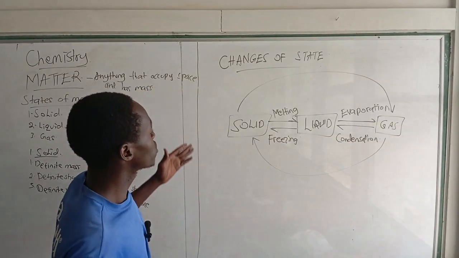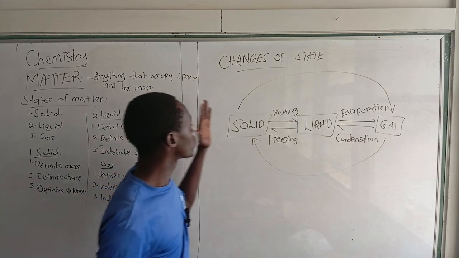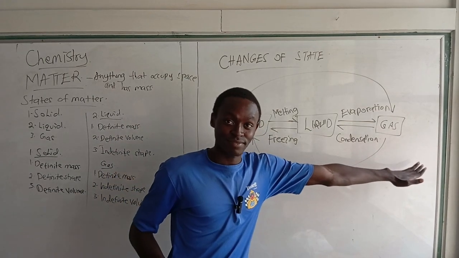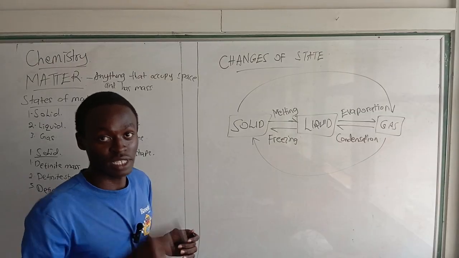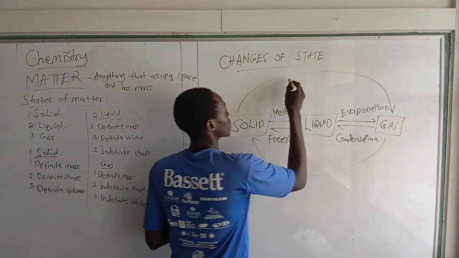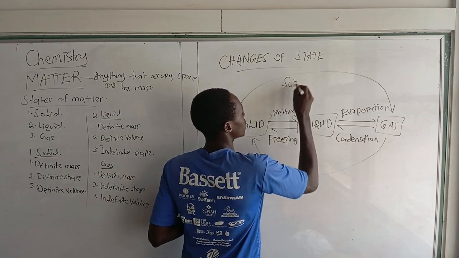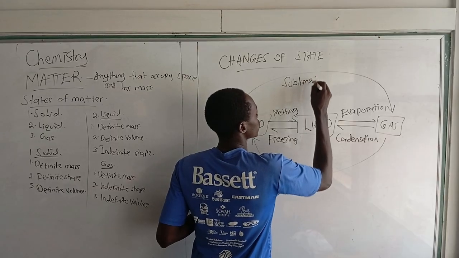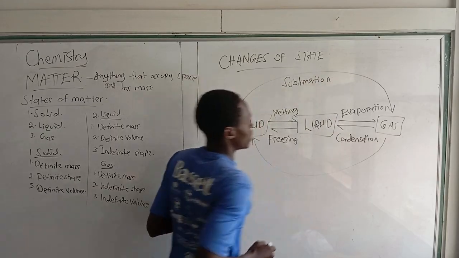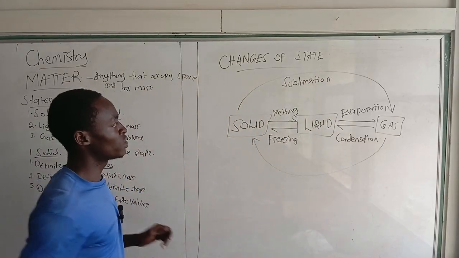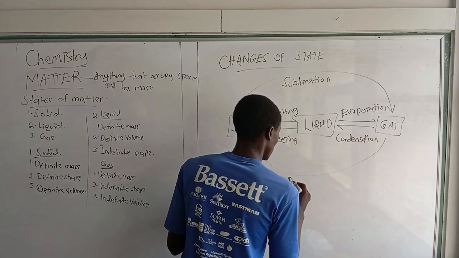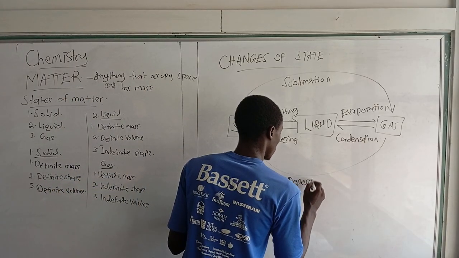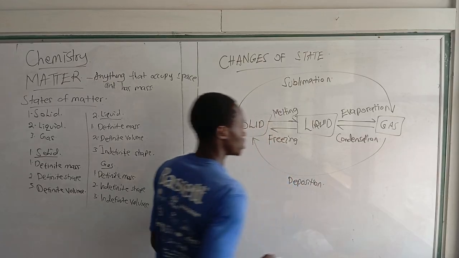And now, remember we also talked that there is a state change that will turn all the way from solid to gas without passing through the liquid state when you heat. And that process is known as sublimation. Sublimation. And we also have from gas all the way to solid without going through the liquid state, which is known as deposition. Deposition.